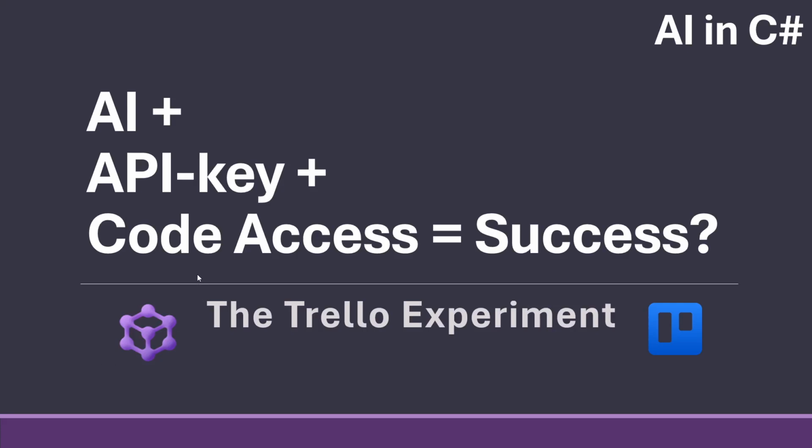In today's AI in C# video, we'll be doing an experiment. Can AI just be given an API key and code access and actually do something? This is the Trello experiment where we try to give AI access to a Trello board using the API and just Codex and see if it can figure it out.